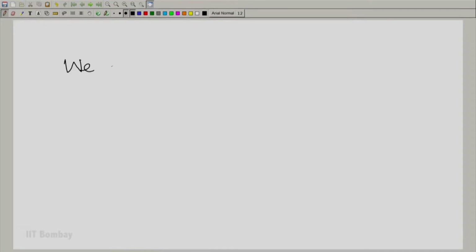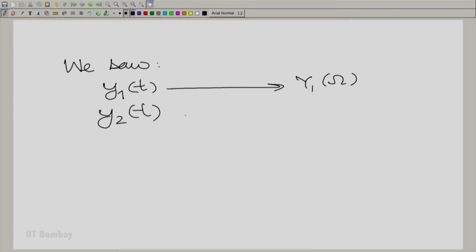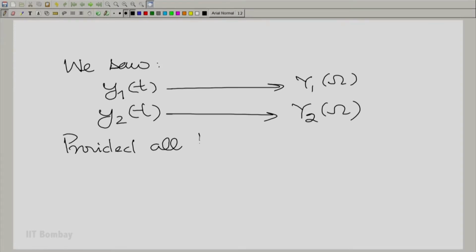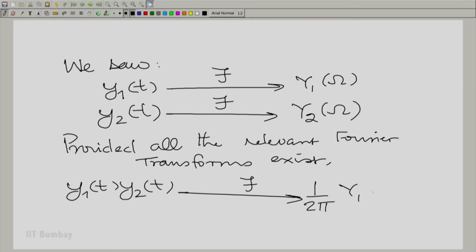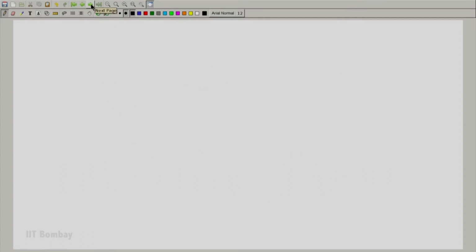So, we have seen, if y1(t) has the Fourier transform capital Y1(omega), and if y2(t) also has the Fourier transform capital Y2(omega), then provided all the Fourier transforms exist, y1(t) into y2(t) has the Fourier transform 1 by 2 pi capital Y1 convolved with capital Y2 evaluated at omega.